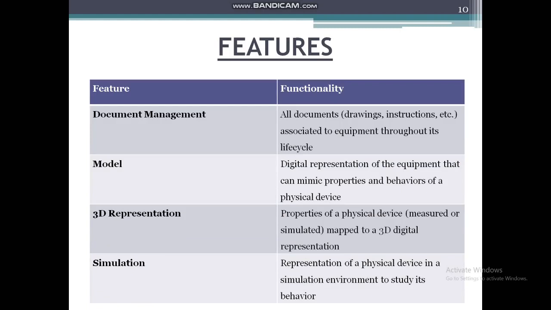Next come the features of digital twins. As is visible in the table, the digital twin comes with a lot of features, which include first document management. To manage all the documents through its life cycle, document management is used. Next, modeling. It is basically representing the properties of physical devices. Next is 3D representation. It is used for representing properties in a 3D environment. Simulation, which is used for representing the device in its simulation environment.